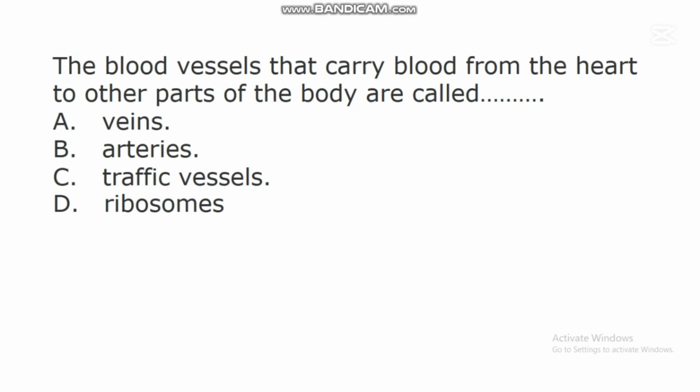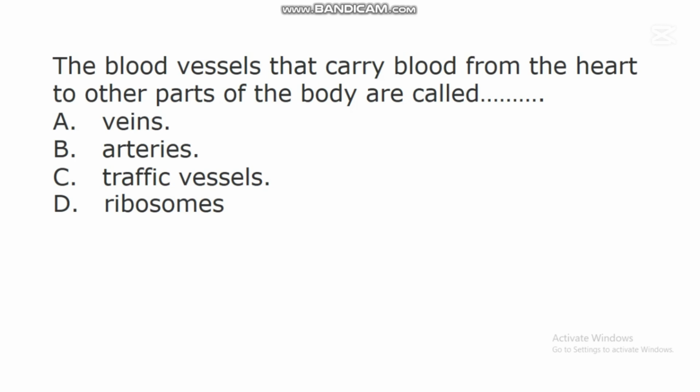The first question we have here says, the blood vessels that carry blood from the heart to other parts of the body are called dash. A. Veins. B. Arteries. C. Traffic vessels. D. Ribosomes.